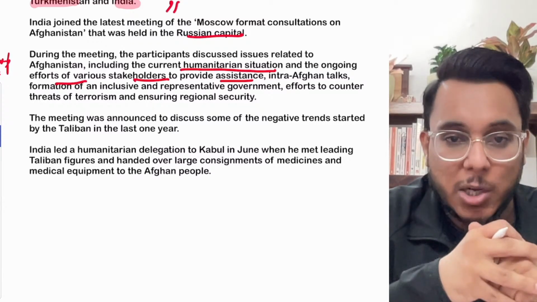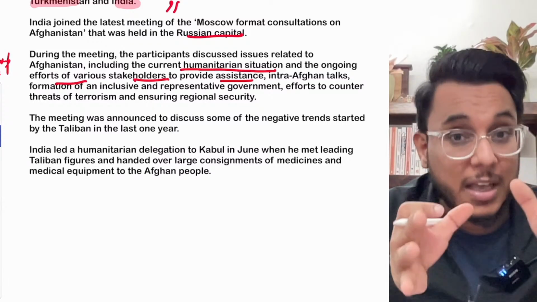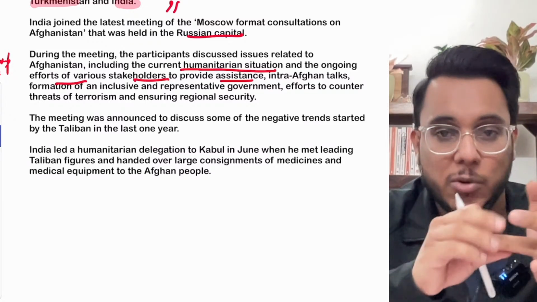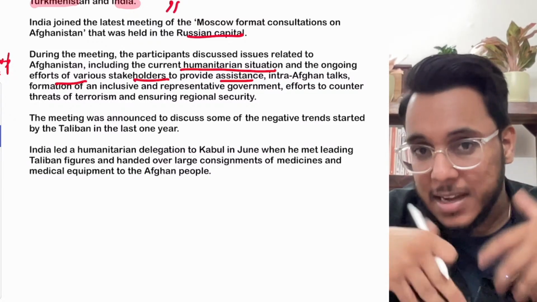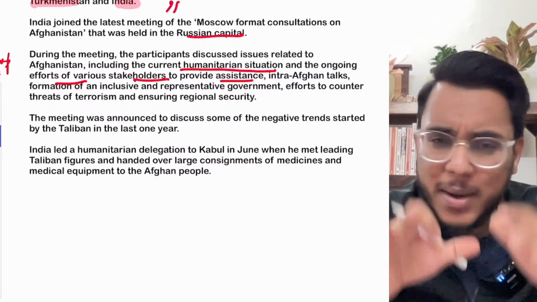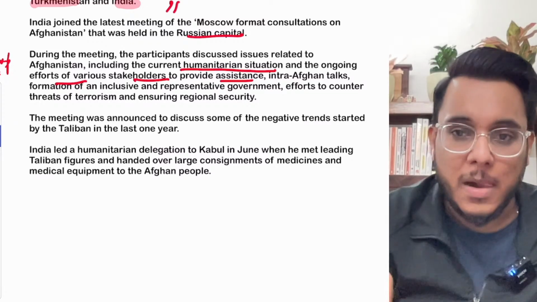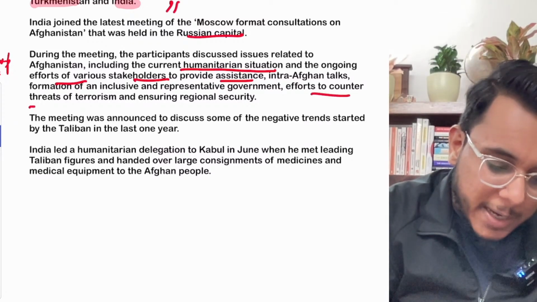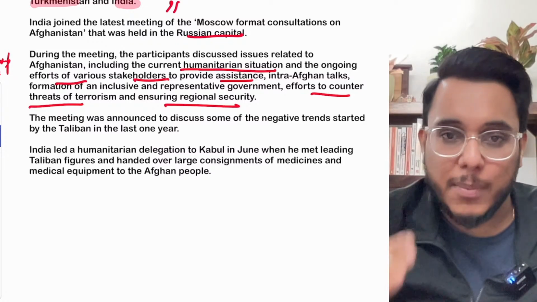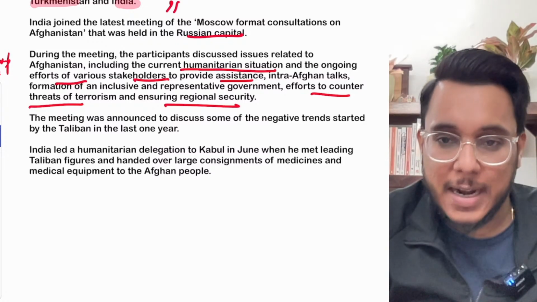Intra-Afghan talks means within Afghanistan, the Taliban and the Afghan government that was there earlier, how they can come to a consensus and establish a representative government. Efforts to counter the threats of terrorism and regional security were also taken up in the Moscow format talks.